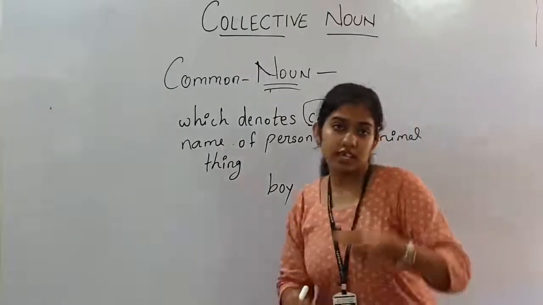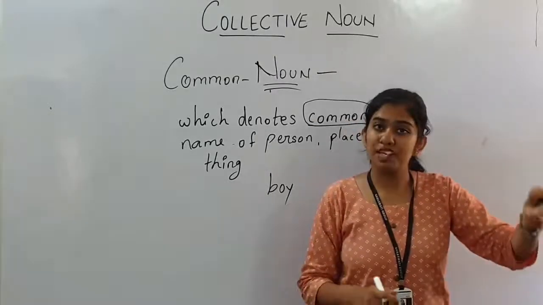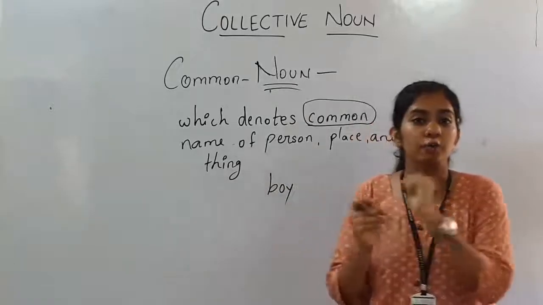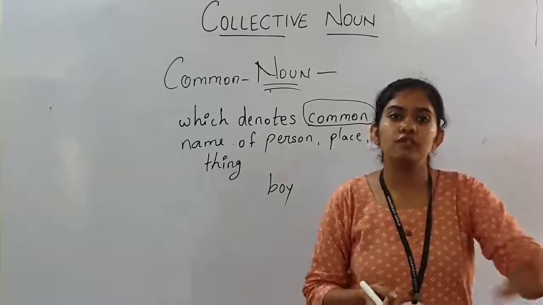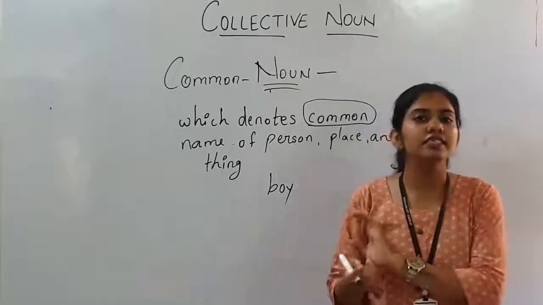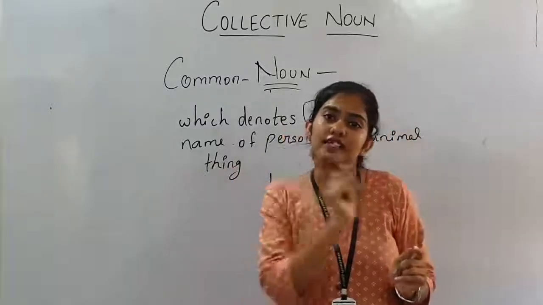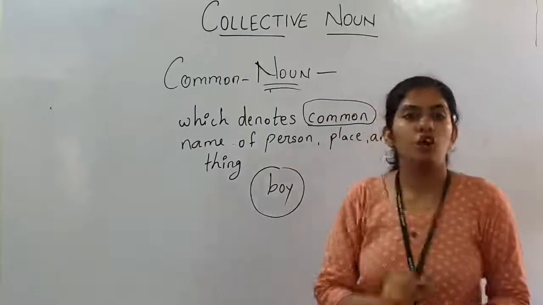But if I say that those who have the name Ram, please stand up, then Ram becomes the proper noun, because I have specified the name, that Ram only has to stand, not other boys. But if I say that all the boys stand up, then boy will become a common noun.